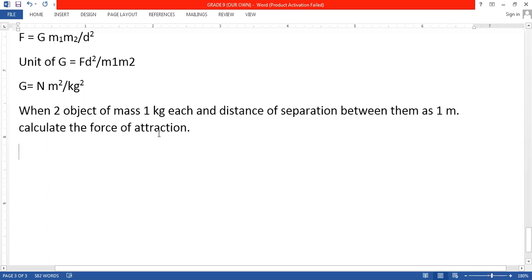Okay, so now we will find out how much is the force of attraction between two objects of mass 1 kg each, and how much is the distance between them. The distance between them is 1 meter. So let's find out how much is the force of attraction. So what is the formula? So our formula is F is equal to G m1 m2 upon d square. This is our formula. Yes, this is our formula beta.